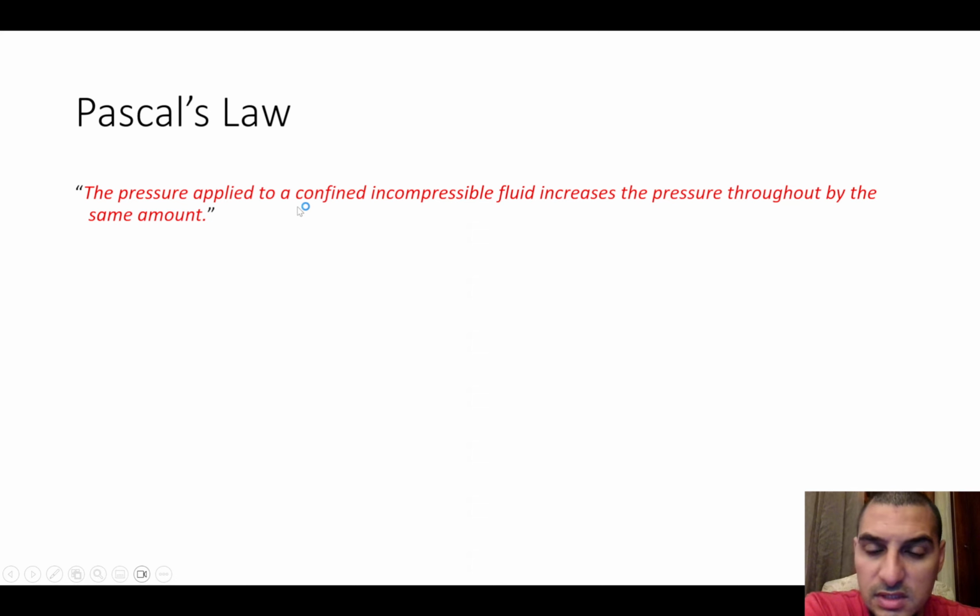There are a couple of words that I want to discuss before I go into the example. First, the word incompressible fluid. Incompressible fluid means that the volume of the fluid and accordingly the density don't change with pressure. So the fluid will have the same volume even if the pressure increases. So this is mainly for liquids. Gases are compressible. If you have a gas, you can apply pressure to decrease the volume of the gas without leaking. But in case of liquids, it's almost impossible because they are incompressible.